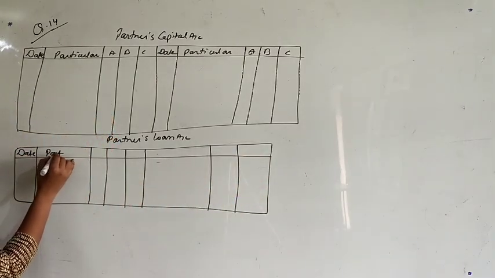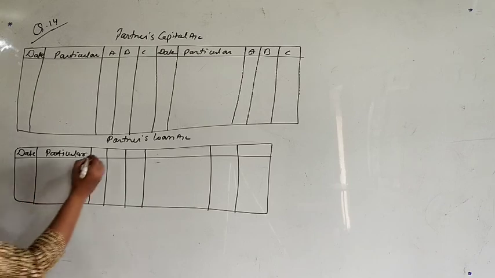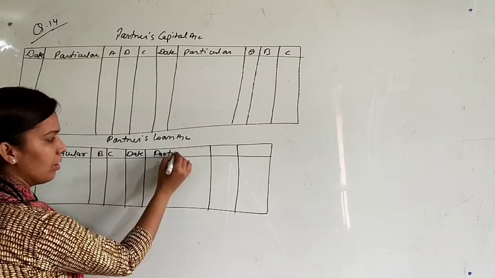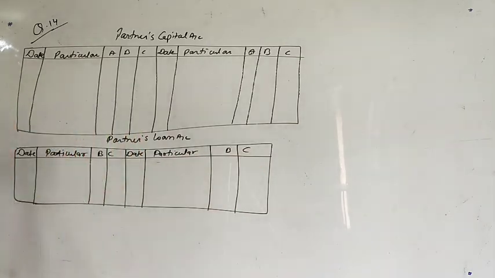What are the names of the partners that are giving loan to the firm? B and C. Then again date, particular, B and C. Okay?